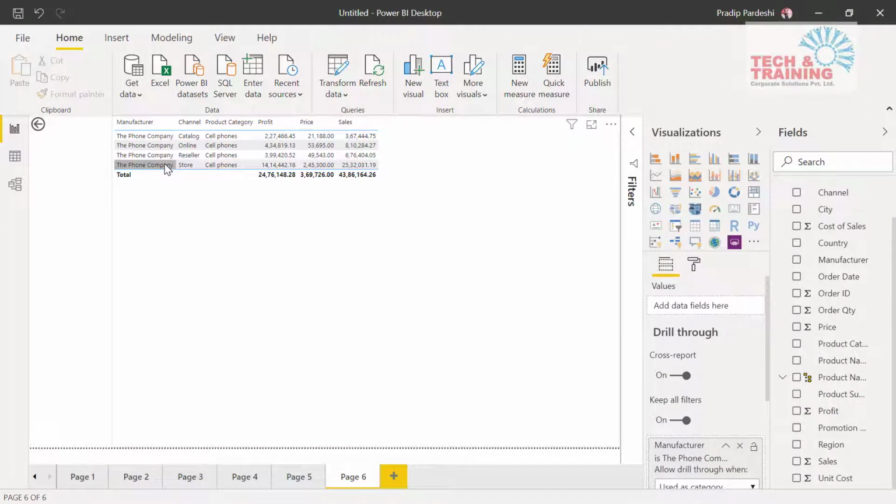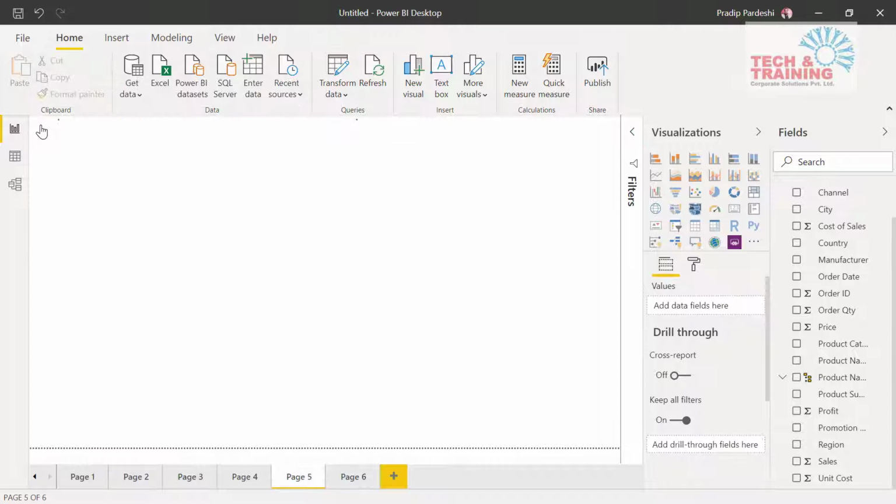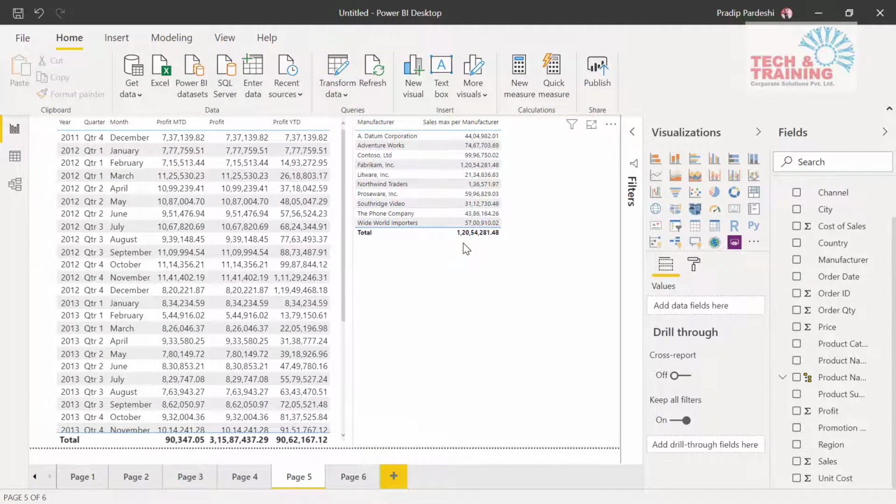So if you want to drill down the data to a sub level, you can automatically use this feature. And if you want to go back, you can click here and it will take you back to the report. So there are a lot of such features that can be done in Power BI Desktop. These are just a few features that I am showing.